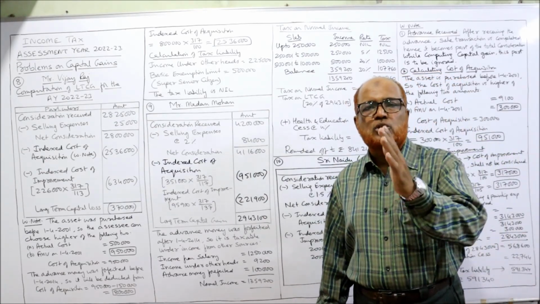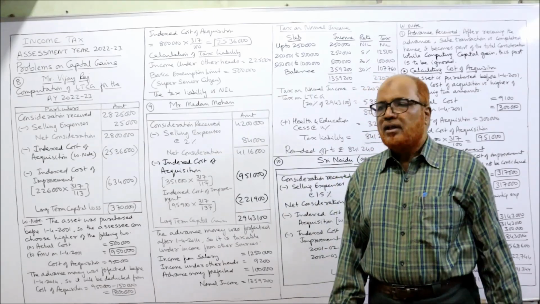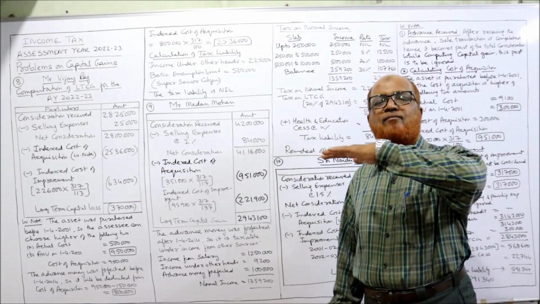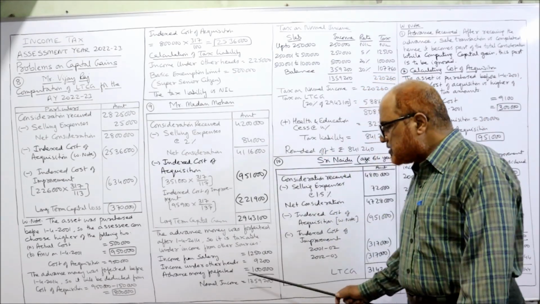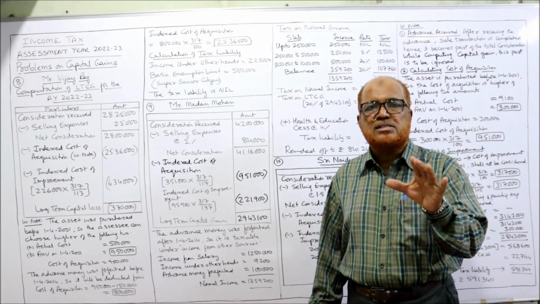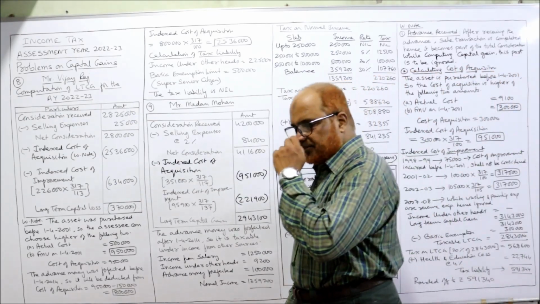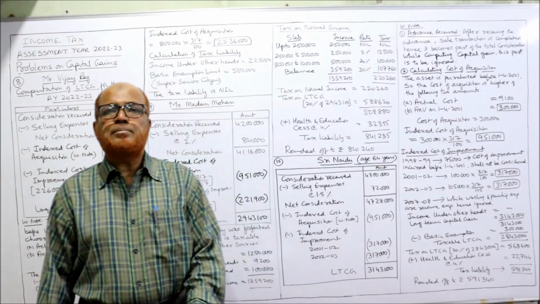He is having two incomes, normal income and special income. This LTCG what he got is a special income, which is taxed at a flat rate of 20%, whereas normal income is taxed on slab basis. That's it. Now tax on normal income. We know already slabs are there.